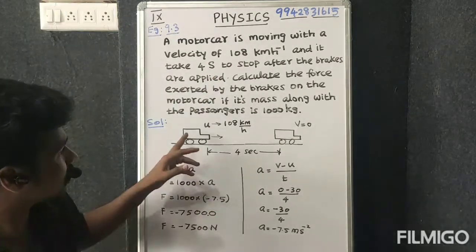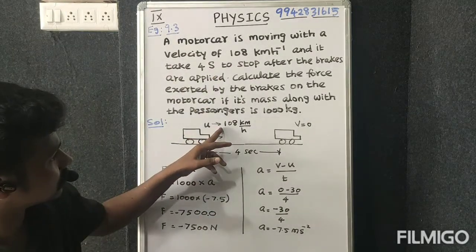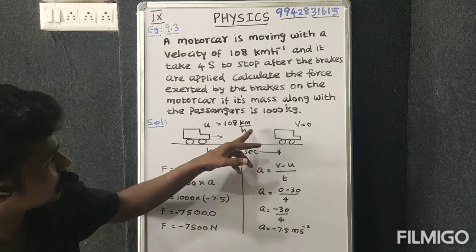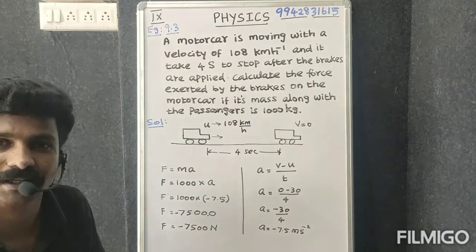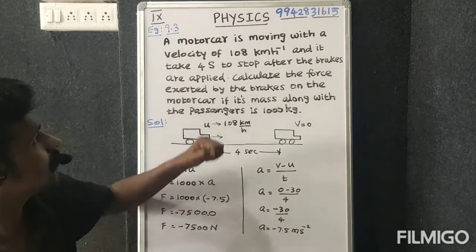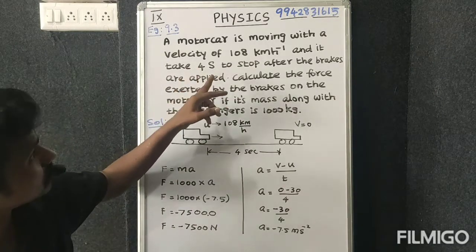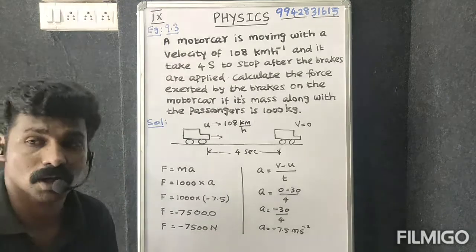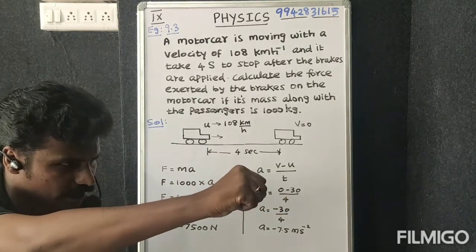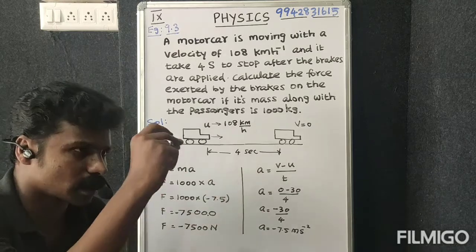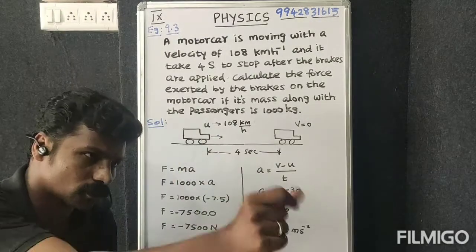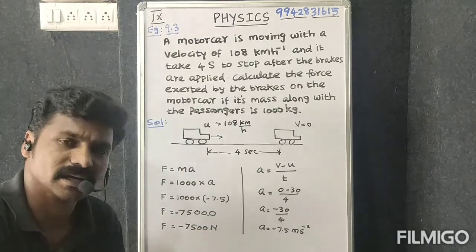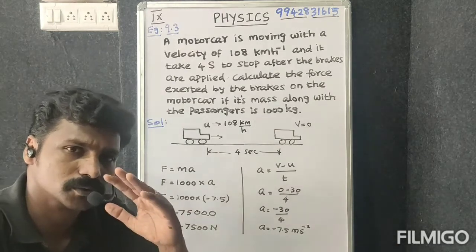Now there is a car. How fast is it going? 108 km/h. And it takes 4 seconds to stop after the brakes are applied. When we apply the brake, in 4 seconds, 1 2 3 4 seconds, the car is going to stop.